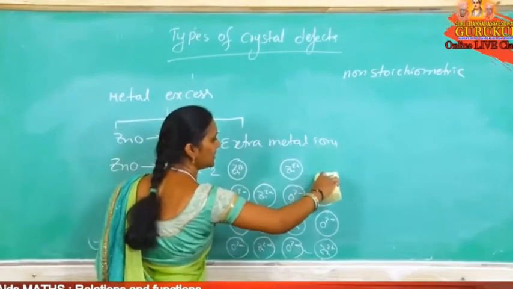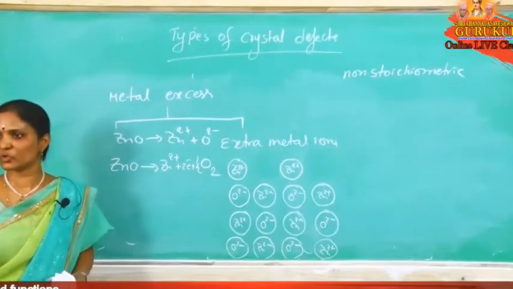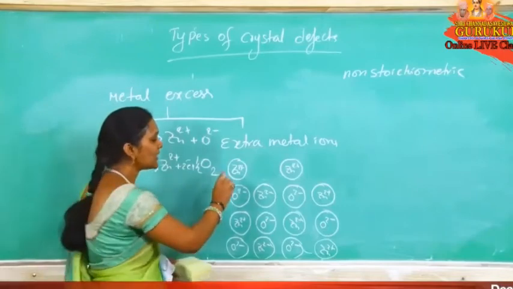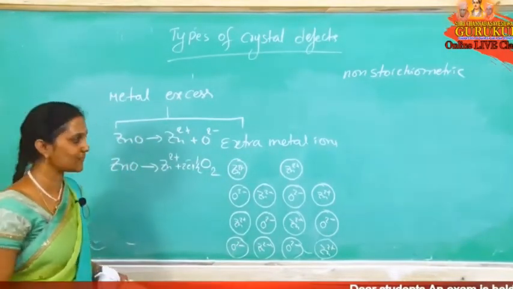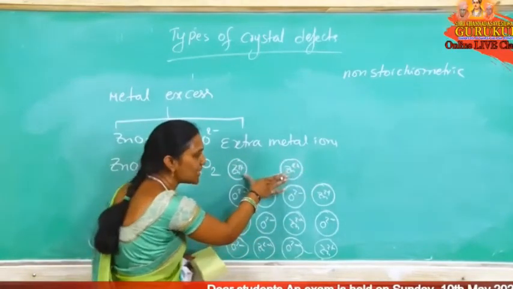Like this, oxygen released. What are the remaining here? Zn+2 ions, along with Zn+2, free electrons are also there. Now the Zn+2 zinc ion size is smaller than the O-2 ions. Because of small size, now here oxygen is eliminated, only Zn+2 is there.